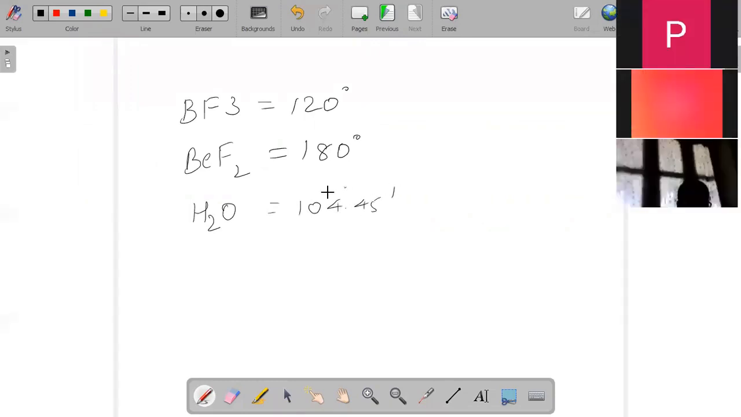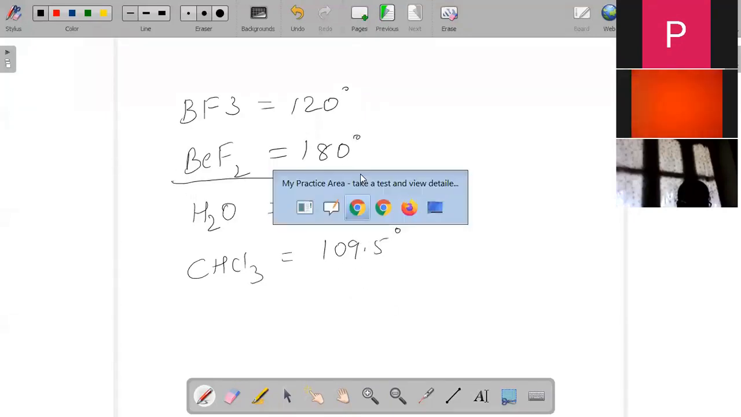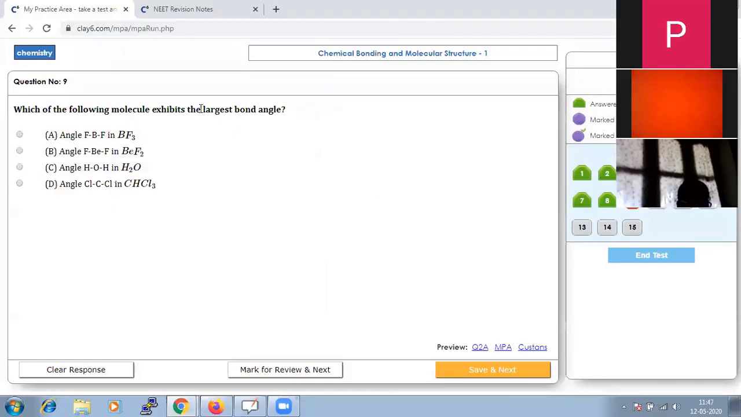And the last option is CHCl3. The bond angle of CHCl3 should be around 109.5 degrees. Among all these options, the bond angle in BeF2 is the largest, because they have asked us for the largest bond angle. So the option should be B. Let us save that.